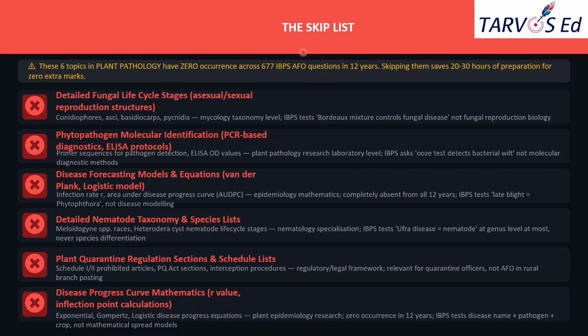And here we have given the skip list, because you don't need to spend much time on these topics, as so far no questions were asked from this area. In 12 years, based on the analysis of previous year question papers, we have found that from these topics no questions have been raised. There was only zero occurrence. So these 6 topics in plant pathology have zero occurrence in the 12 years. You can definitely skip.